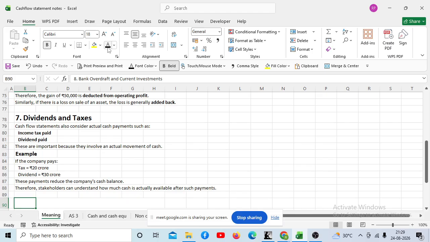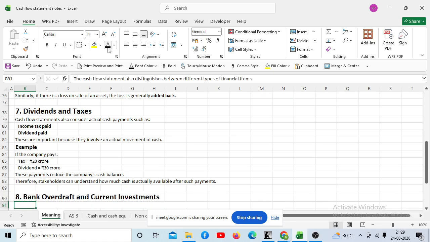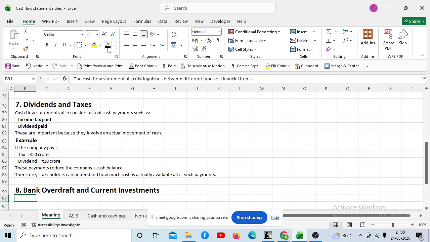Okay? Any doubt? No, sir. Yes. Give the heading as point number 8. Yes, Fiza, read what is the heading. Bank overdraft and current investments.